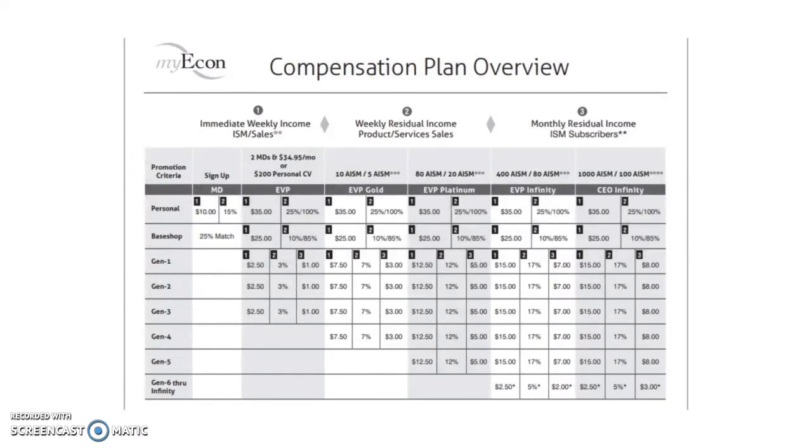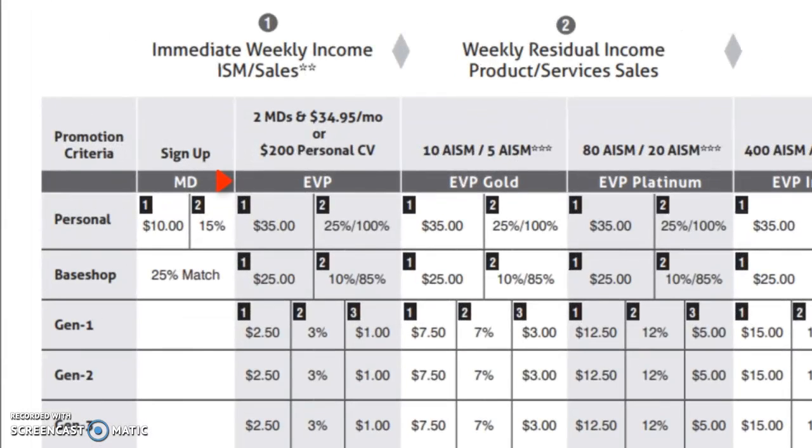Let's now go over rank advancing. To advance from Marketing Director to EVP, you need to do one of the 2 things. 1. Sell $200 of personal CV. That's commission volume. There's no time limit on this. Or 2, personally sponsor 2 people who purchase the income shifting membership and become marketing directors. When you do either of those 2 things, you will be promoted to Executive Vice President, also known as EVP.